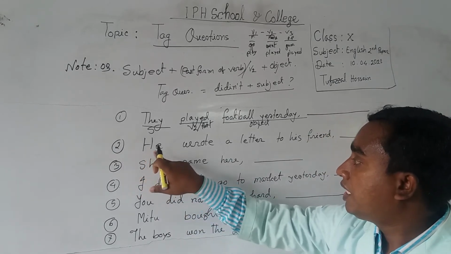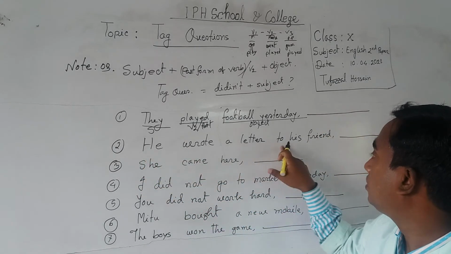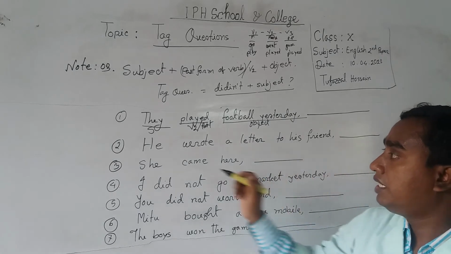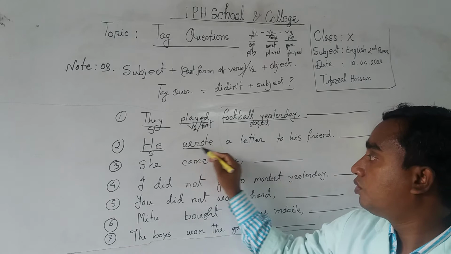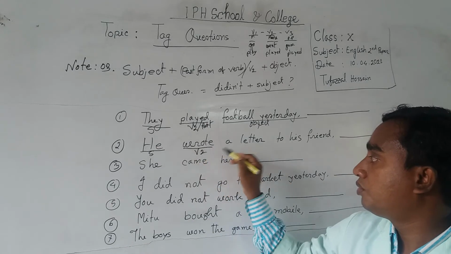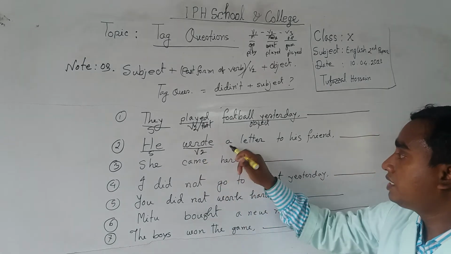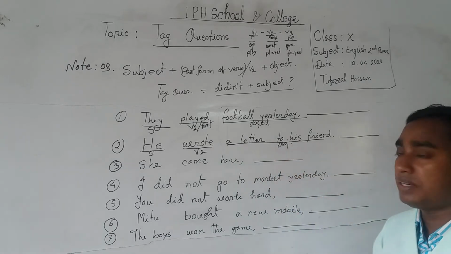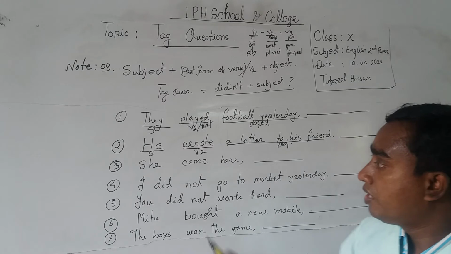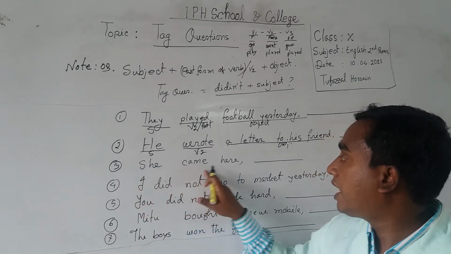Number 2, he wrote a letter to his friend. Here at first you identify the subject he, and wrote is verb 2 or past form, and a letter is the object. So this is also an affirmative statement. Number 3, she came here.